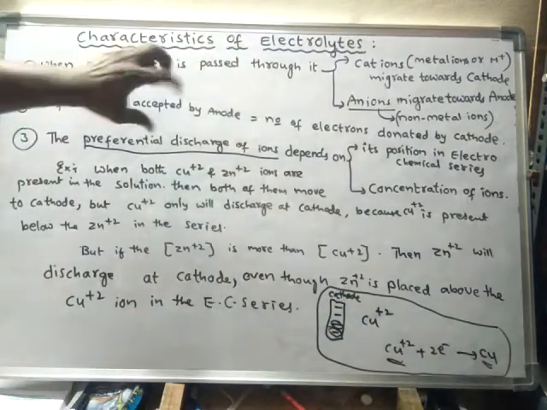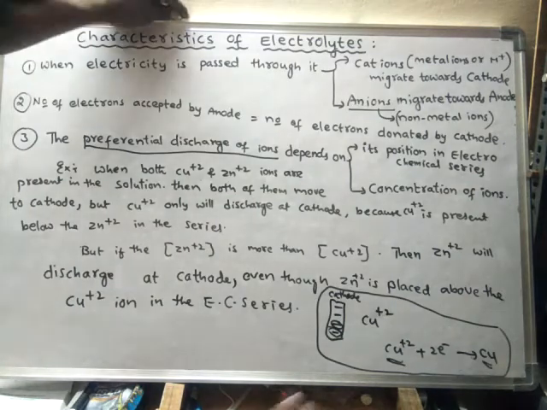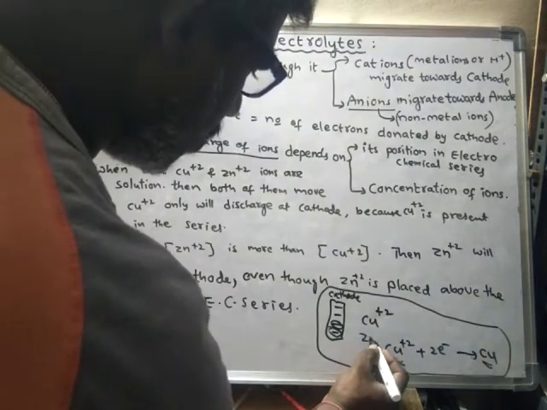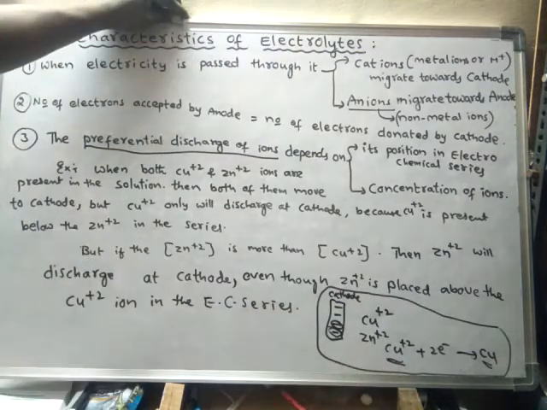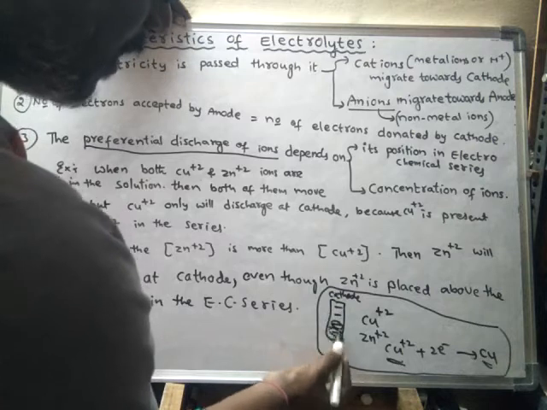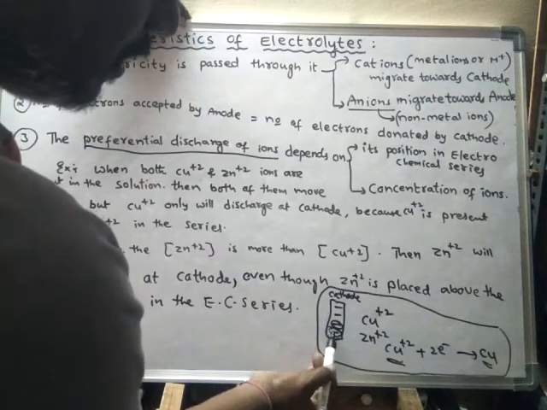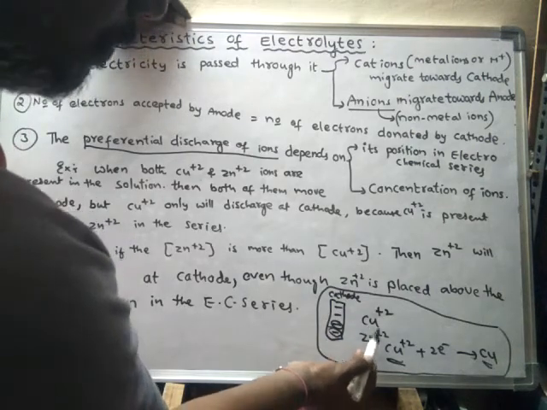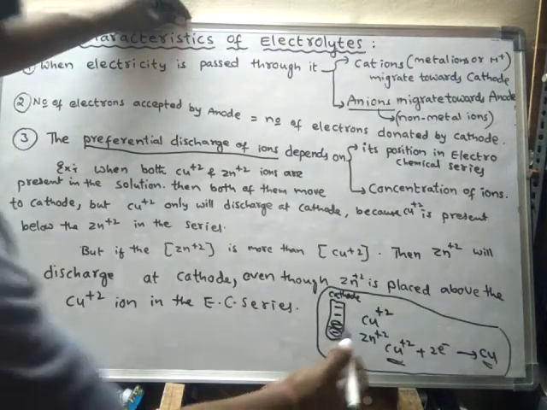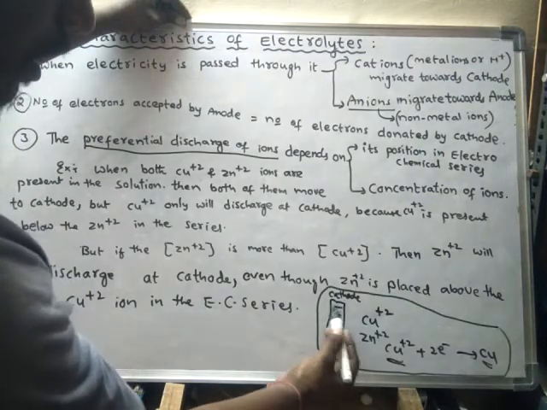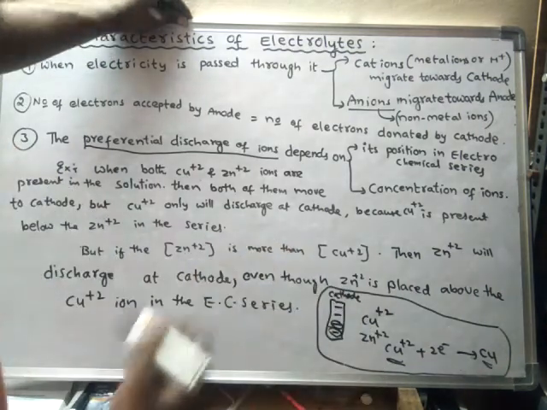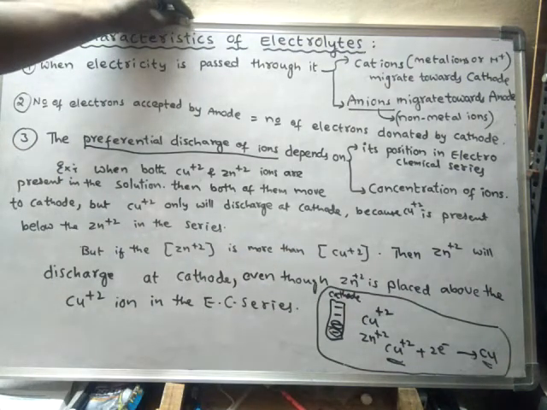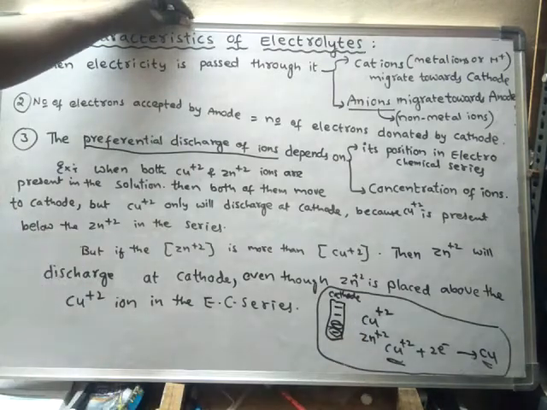So preferential discharge means, for example, if there are two cations, copper ion and zinc ion, then these two ions are attracted by the cathode because the cathode is negatively charged and these are positively charged ions. These two ions will move towards the cathode, but only one ion will undergo discharge. Both ions do not undergo discharge.